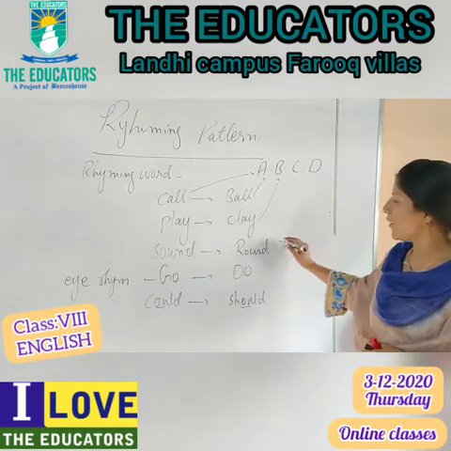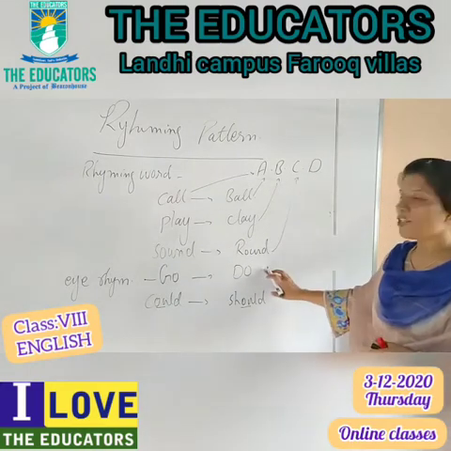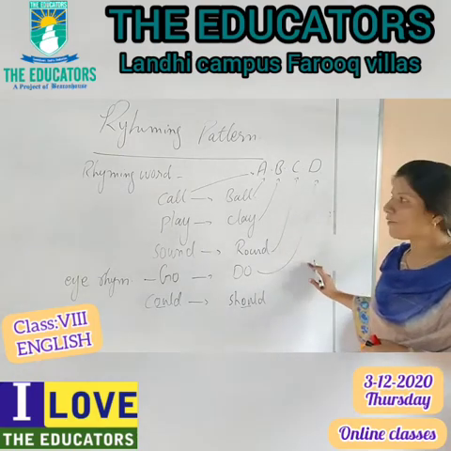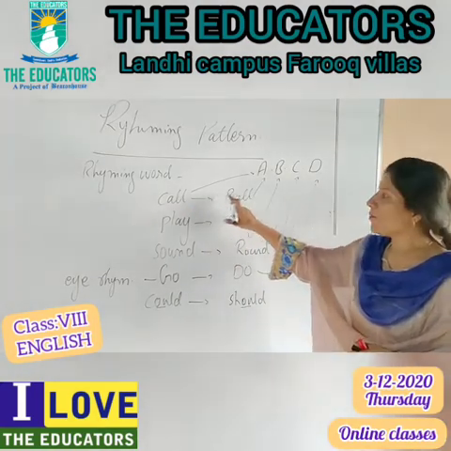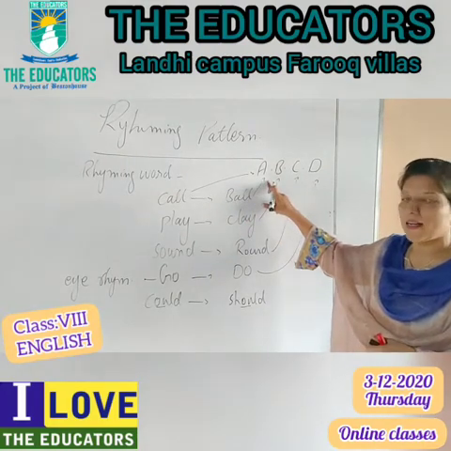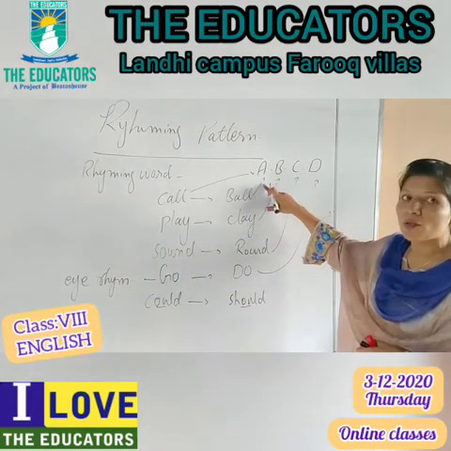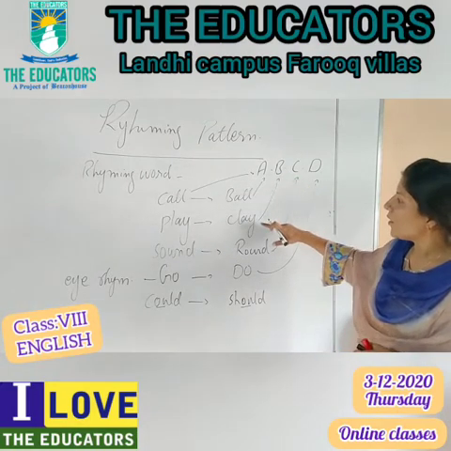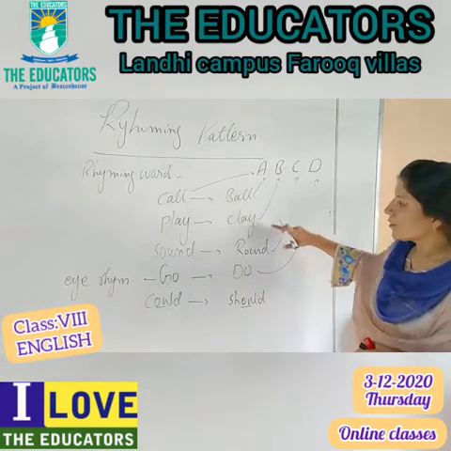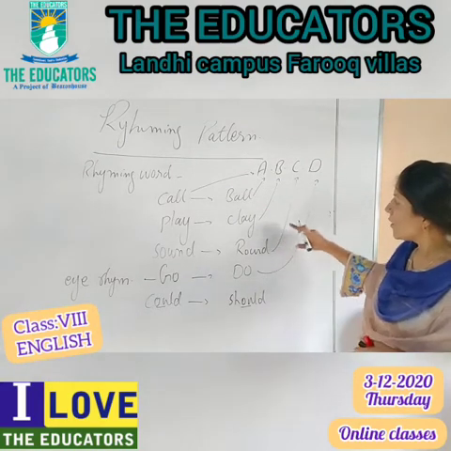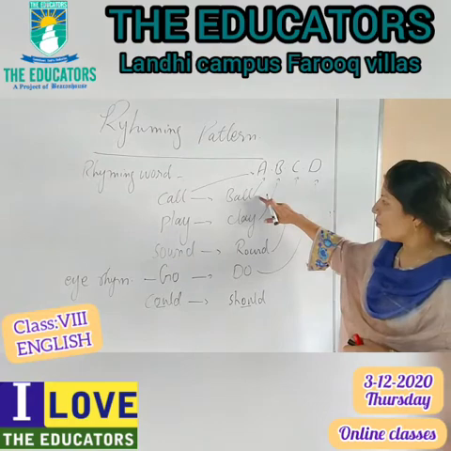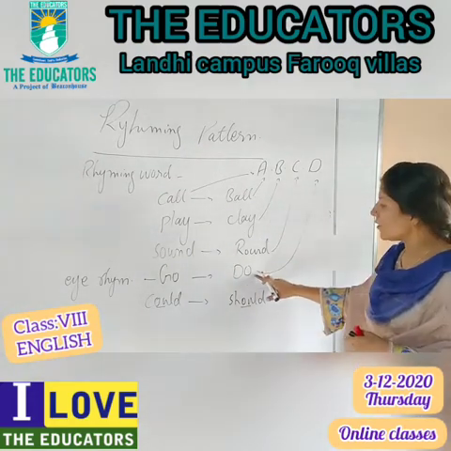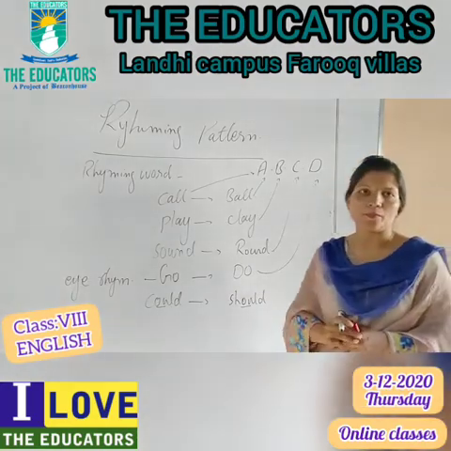Then round will go with C. Then do will go with D. Because they are different. Call and ball are same, so they will both take the letter A. But day is not matching with ball and call, so it will take another letter. Ball, day and round, the three words are different, so round will take C. Now call, ball, day, round and do: do is not matching with anyone, so it will go with D.